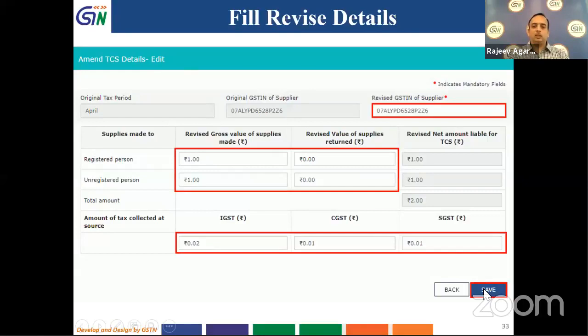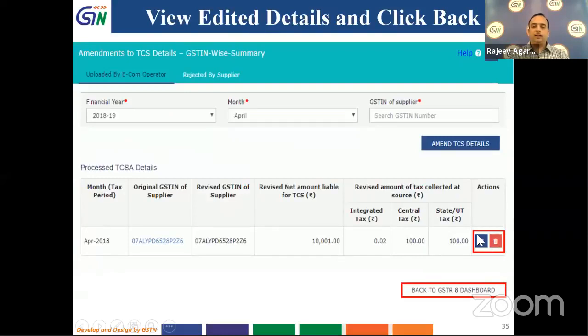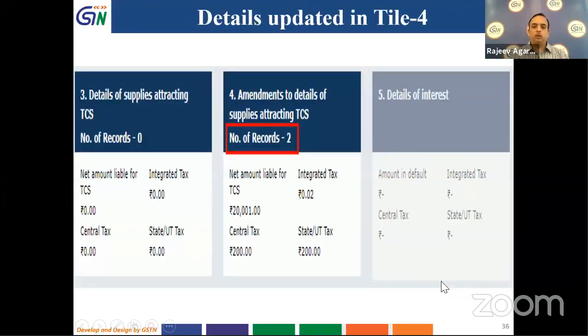As soon as I click on the save button, I will go back and it will give me a message that TCS edited successfully, and again I can edit it or I can delete it. If I have to add more such details, I will click on amend TCS details. So by using uploaded by e-commerce operator, whatever details I have filled in the previous month, I can amend it. And I can click on back to GSTR 8 board, and the details will be reflected over here.